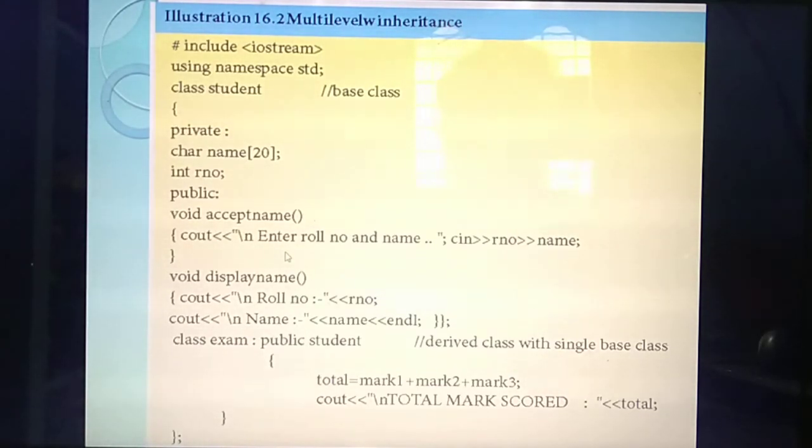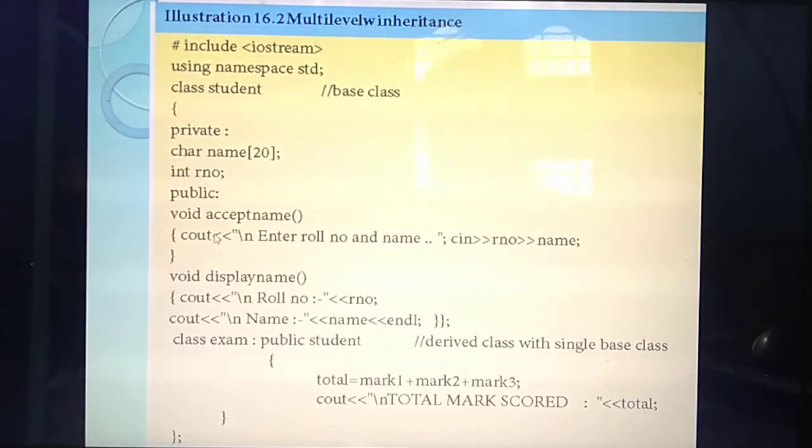Okay. So first you are going to display the roll number and name of the student on the output screen. To display something on the output screen, in which statement should you give it? Cout. Okay. So inside the cout I am giving enter roll number and name. If you are giving the cout, you should give a proper cin for roll number and name. Roll number is declared by the variable number, and name is declared by the variable name. So which symbol do you need to give? The greater than symbol. Understood this line? Okay. So up to here, one function is over.